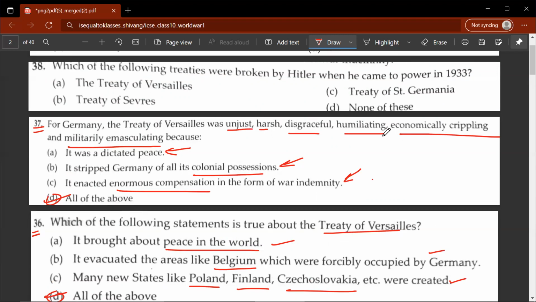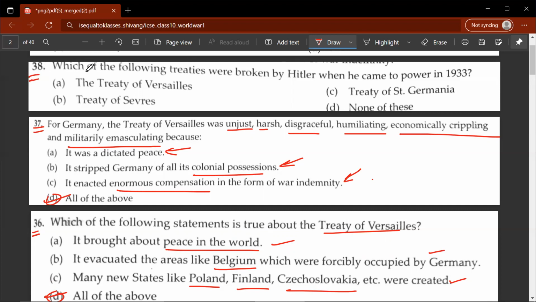So one of the main causes of the Second World War was the Treaty of Versailles and the harsh conditions that it imposed upon the German people and Germany itself. So when you've disgraced a country so badly, the people would eventually rise up to a leader that promises them the earlier glories of the German Empire. And that leader was, of course, Adolf Hitler.